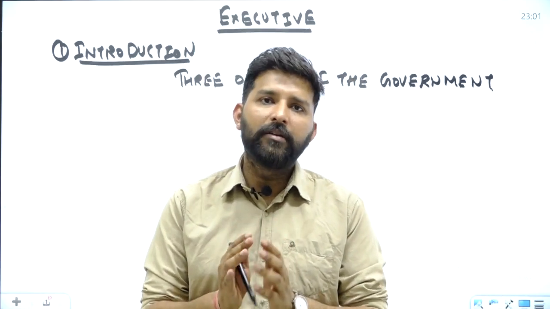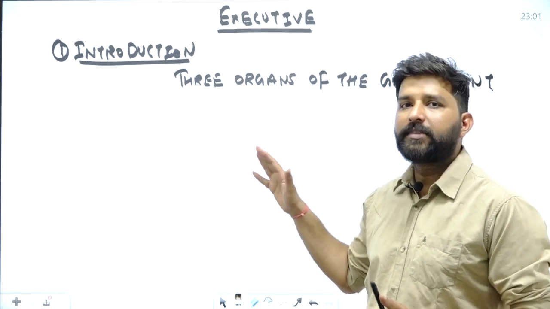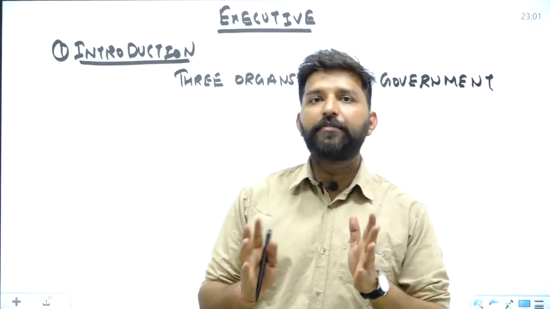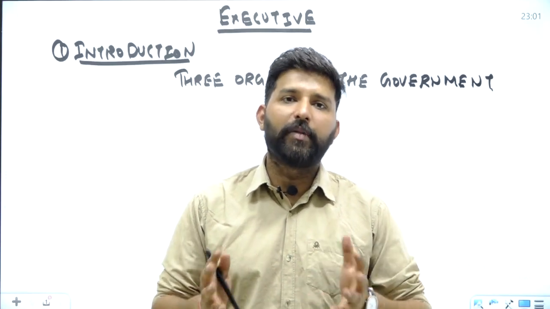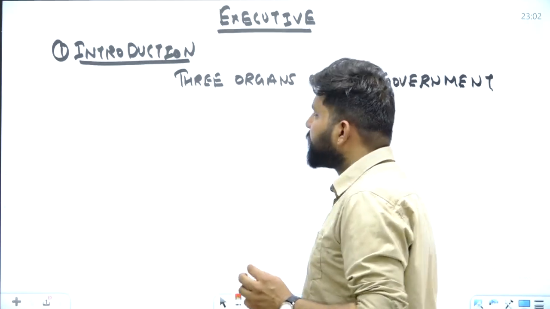And from those key concepts, the first key concept was the three organs of the government. Now, what are the three organs of the government? The theory of the three organs of the government is based on the separation of powers. What is the separation of powers? In simple terms, if we try to understand